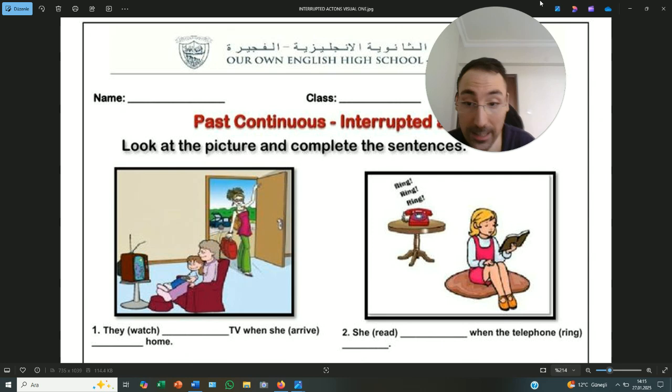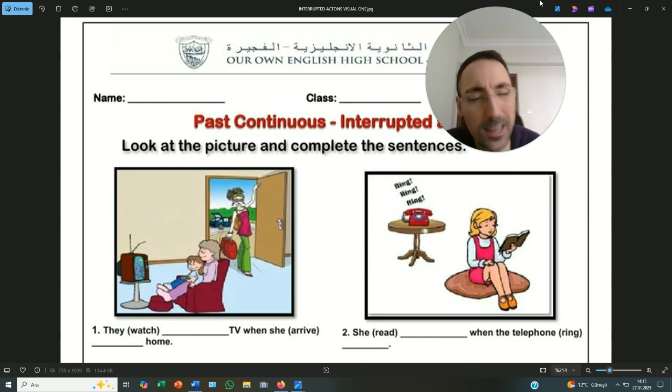Well done. As we can see, this elderly lady with her granddaughter were already watching TV, which makes it the main action. And what was interrupted by this action? Of course, another woman's coming home has interrupted the action of watching TV. In that case, watching TV is the main action, and this main action was interrupted by the second lady's coming home, which is the interrupting action. Yeah. Here is the second visual.